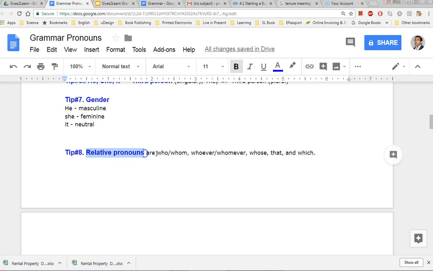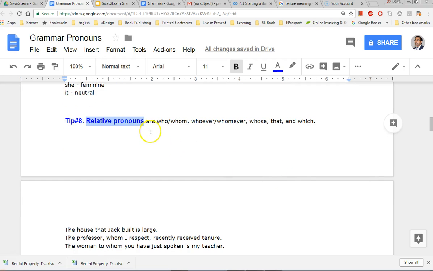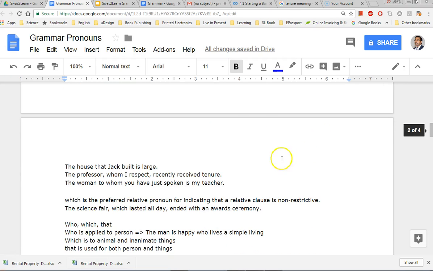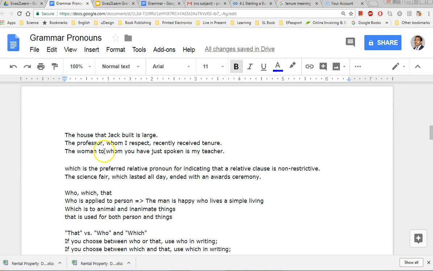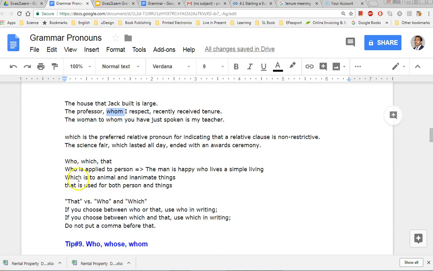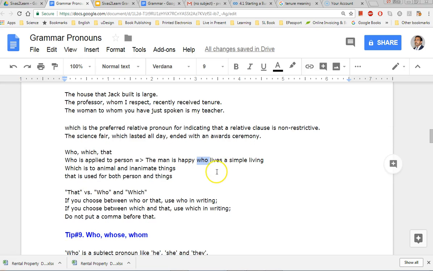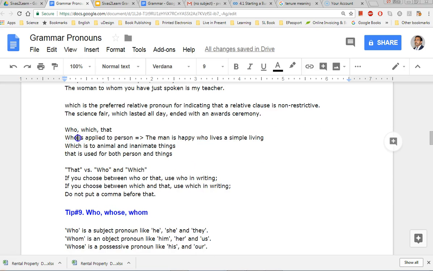There are relative pronouns as well: who, whom, whoever, whomever, whose, that, and which. So who, that, which, you have to be very careful how you are using them, right? For example, the house that Jack built, that is a relative pronoun. The professor whom I respect, whom is a relative pronoun. And again, who is applied to people: the man who lives a simple living is happy, right? Which is applied to animals or inanimate things.